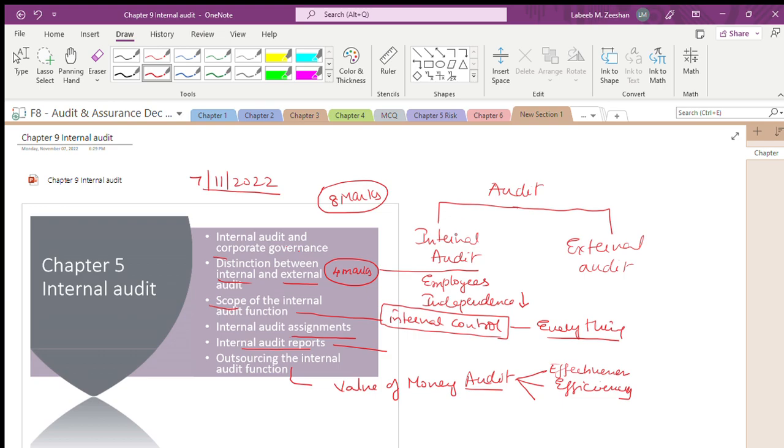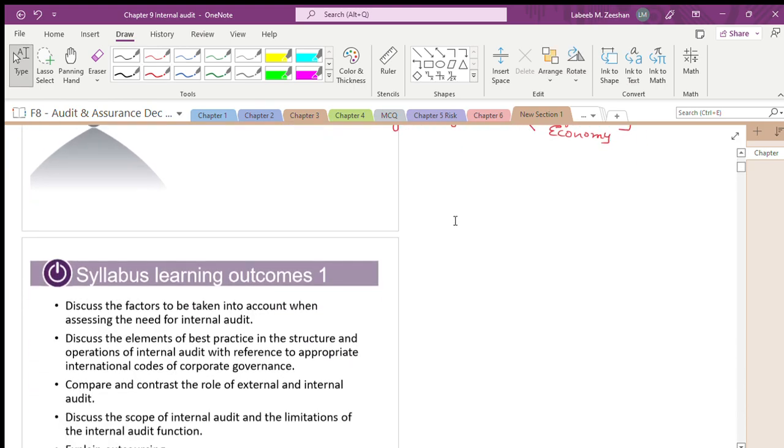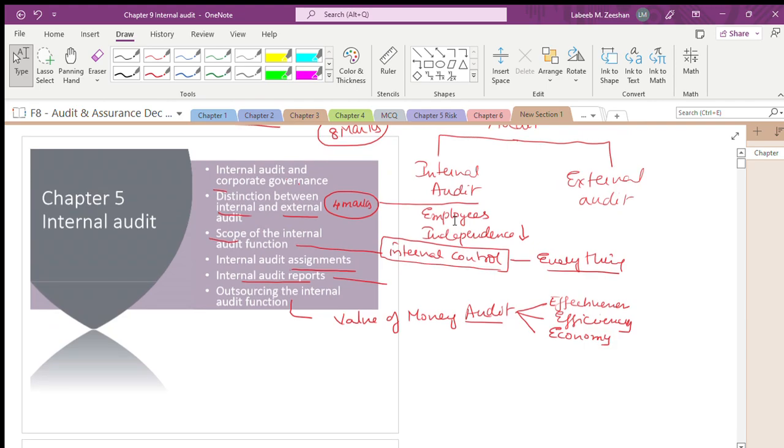Efficiency and economy. Value for money audit: effectiveness, efficiency and economy. These are the things we will cover. That's very simple, very specific, very easy to understand, and easy to score marks. Just focus on that.